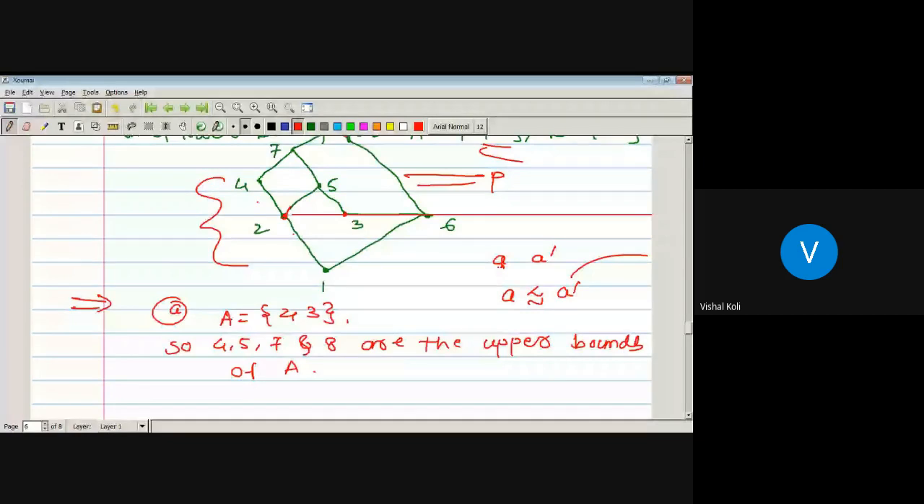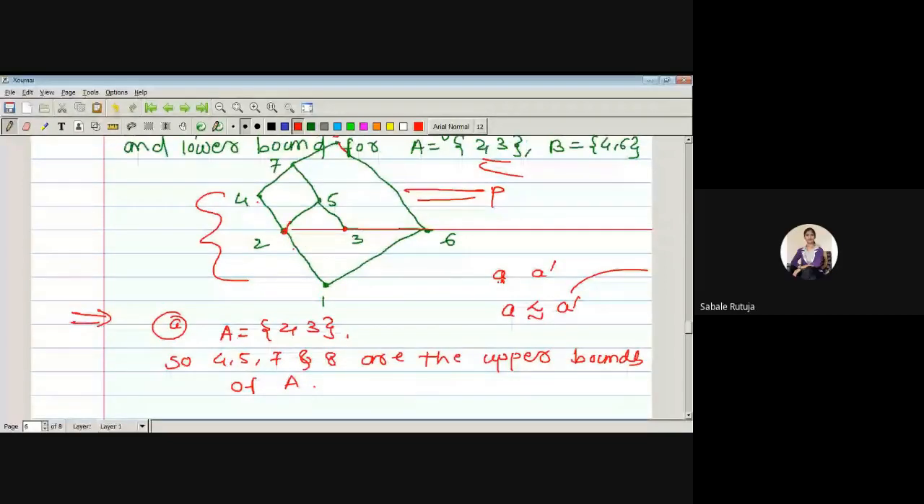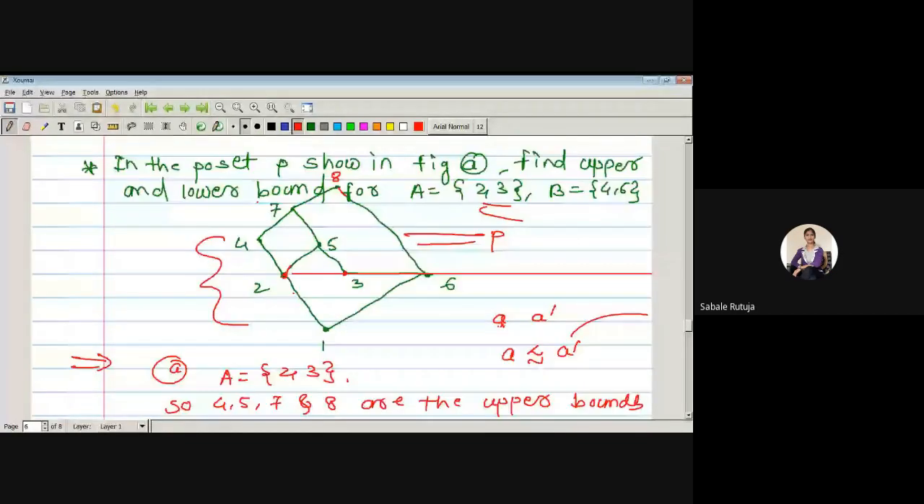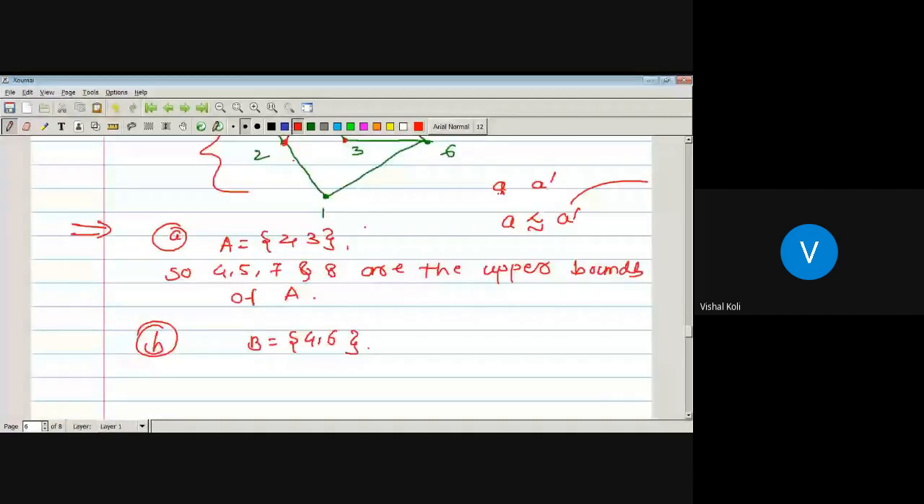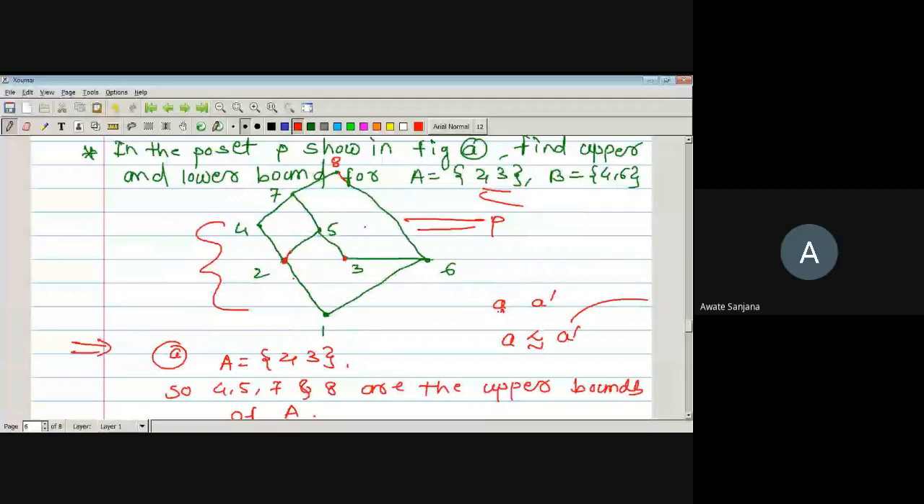What about the lower bound? What is the lower bound of this? One. Yes. Okay, similarly, second one, 4 and 6. B is a set having elements 4 and 6. What are the upper bounds for this set? 7, 8.